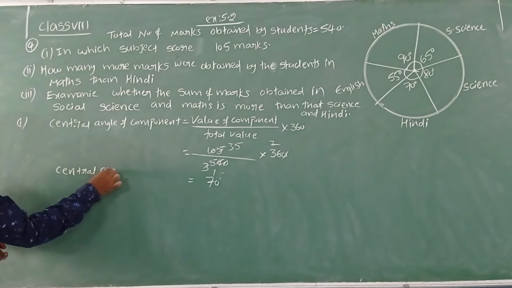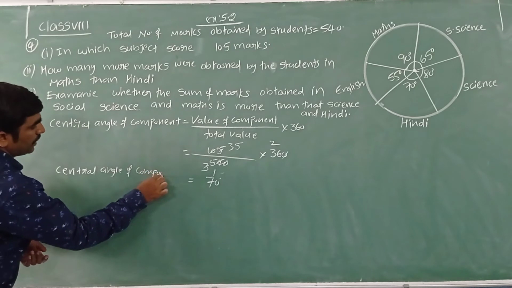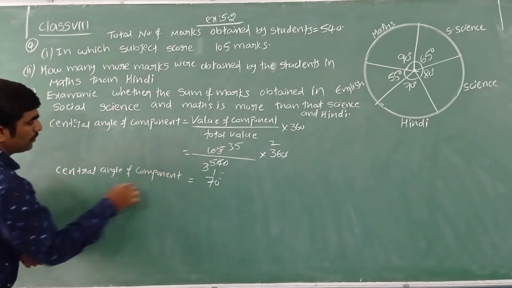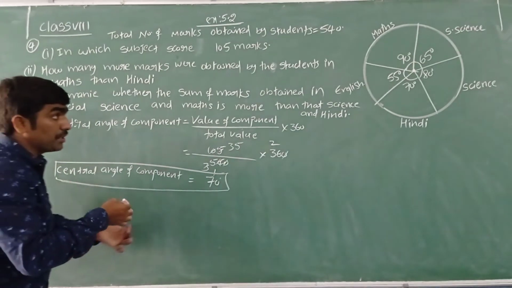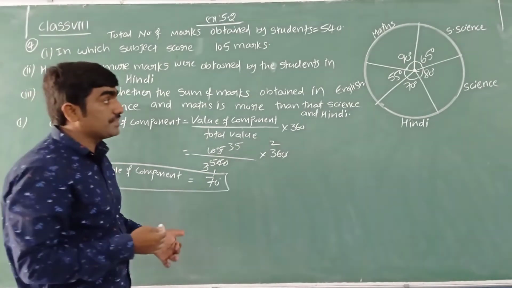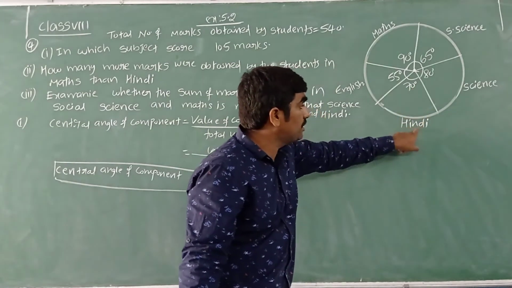Now what did I get here? The central angle of component is equal to 70 degrees. Now tell me, in which particular subject can I see a central angle of 70? Yes, here I can see the central angle is 70. This is for which subject? Hindi.